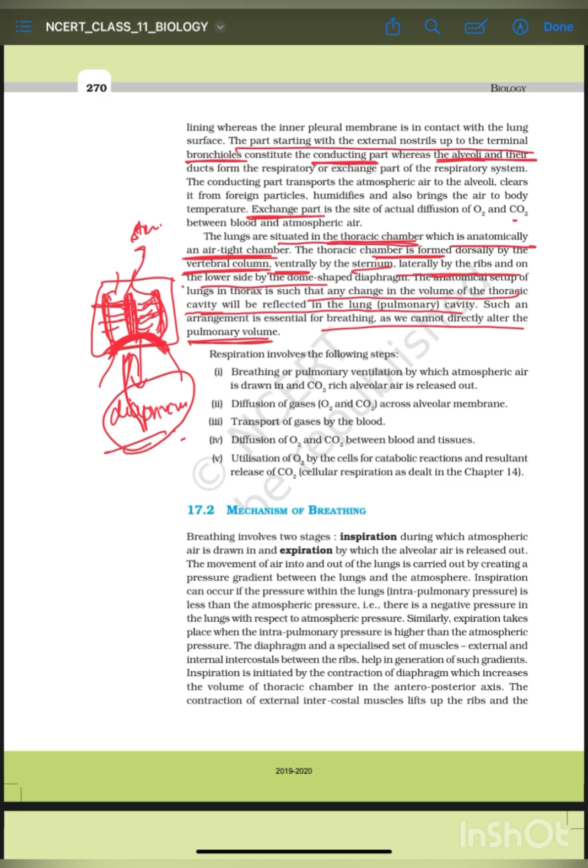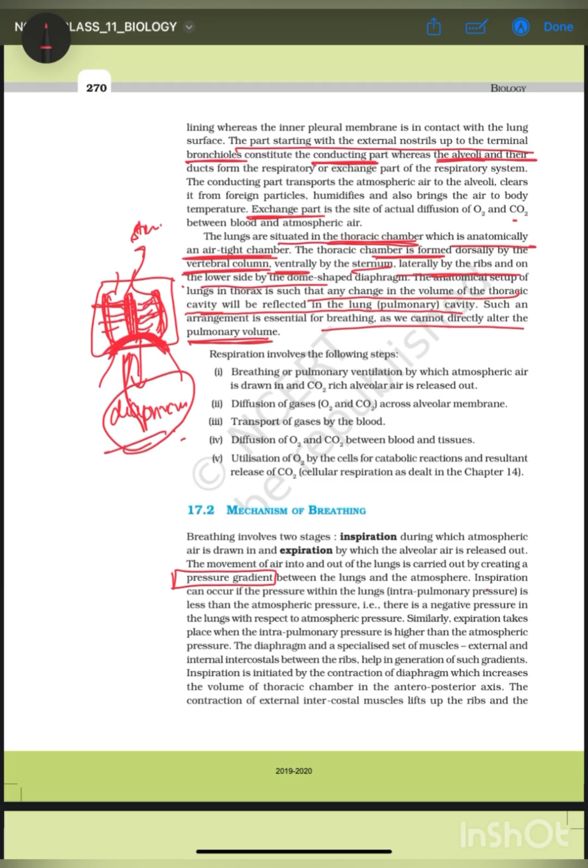The movement of air into and out of the lungs is carried out by creating a pressure gradient. ऐसा नहीं है कि हम लोग खुद से air expire करते हैं. There is a pressure gradient which helps in taking the air in and out. So there is a pressure gradient between the lungs and the atmospheric pressure. Inspiration can occur if pressure within the lungs is less than the atmospheric pressure.